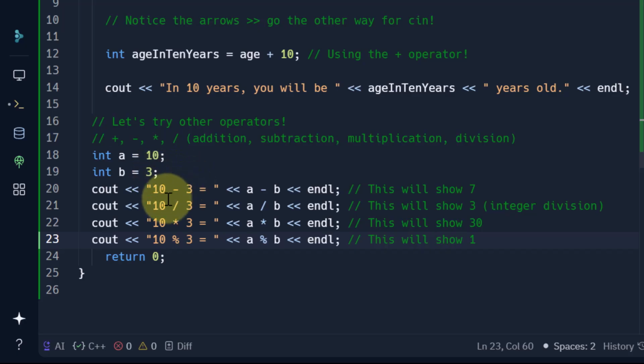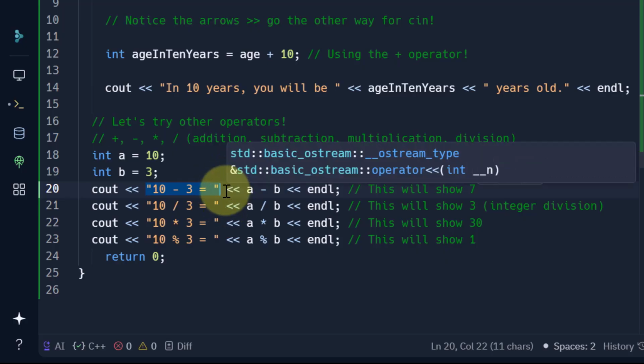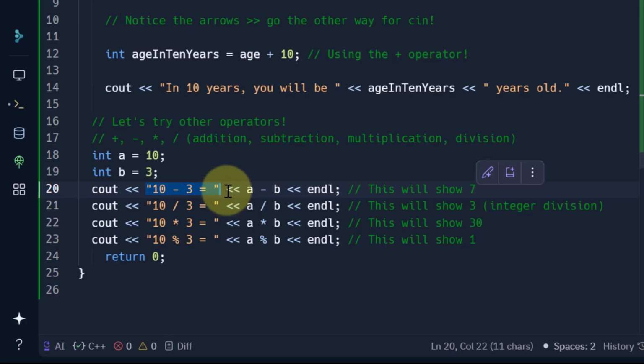3. Now I say cout 10 minus 3 equal to. So this is a hard-coded value that I'm going to print, 10 minus 3 equal to. Now I am going to make use of the operator here. This is where the actual operation takes place. Since we are going to make use of an operator here, we have to make use of the angle brackets, and within the angle brackets we write a minus b. Now a minus b would mean 10 minus 3, and that result will be displayed over here, and then it will go to a new line. So this should show 7.